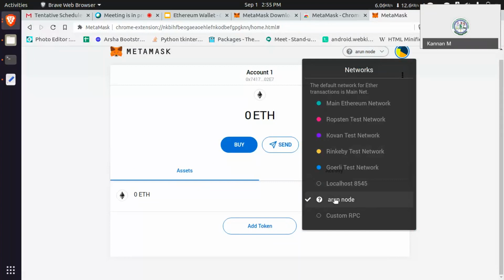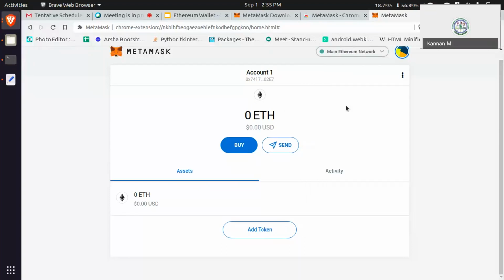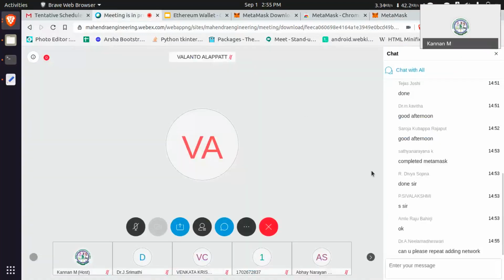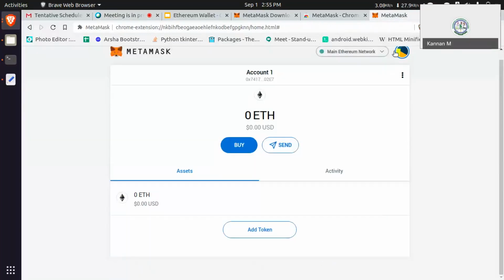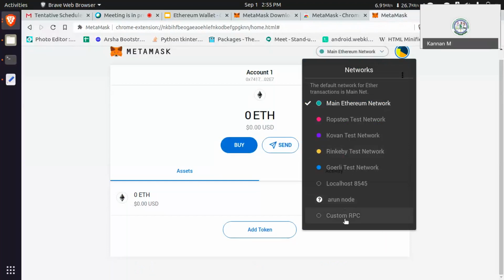One person asked regarding that IP. Once you create a node, you get a node IP, so you can perform any transaction with your IP. So I have added it here. This will do all RPC calls with my node, not these things. Let's move to Ethereum network. Yeah, sure. Just move to that custom RPC.